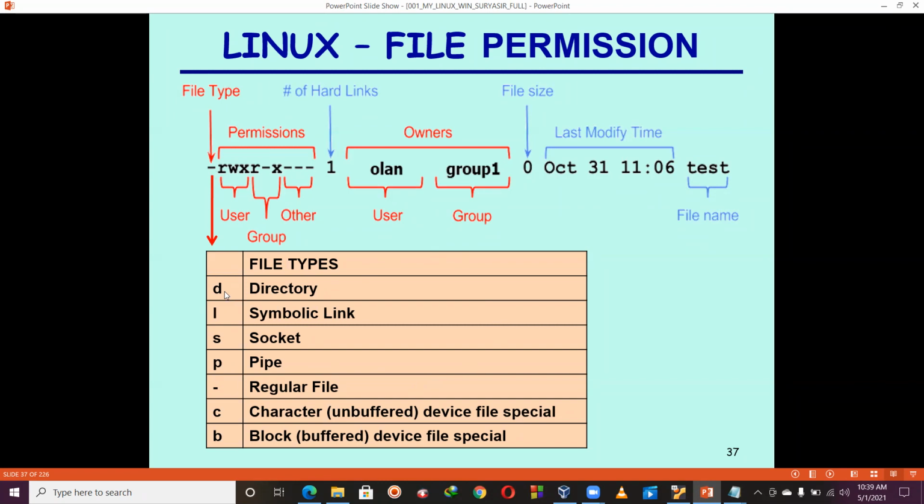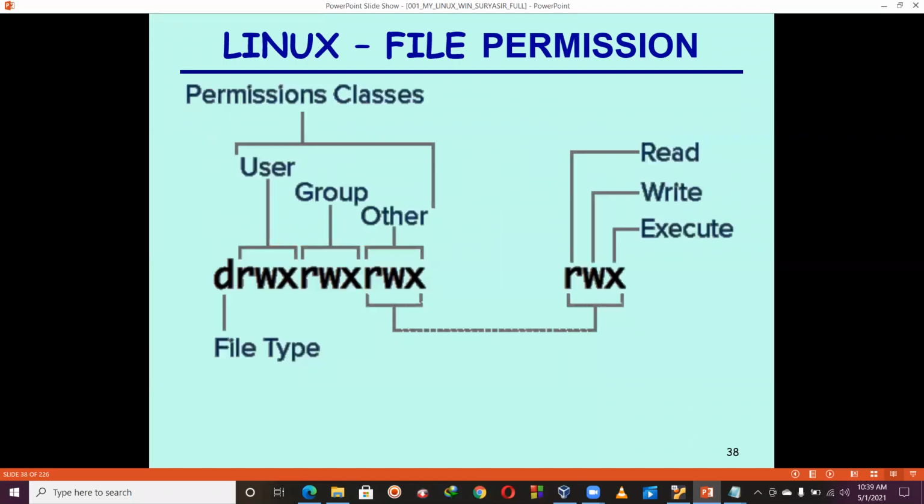You may have so many things: D, L, S, P, blank, C, B. Okay. So I'm showing you the next slot. Next here, same thing which I told you. RWX, R stands for read permission, W stands for write permission, X stands for execute permission. Okay, see the observe, read, write, execute. Okay, D for the file. So first three for the user, next three for the group, and another three for the other.